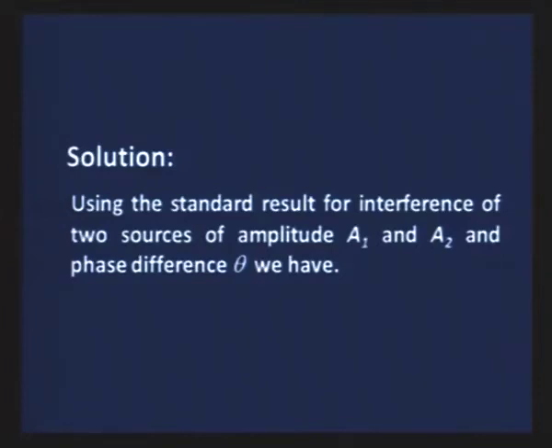Using the standard result of intensity which you have just seen, let us take two sources of amplitude A1 and A2 and phase difference of theta. Then we can write the values of A1 and A2 and calculate that the intensity is given as I upon 9 multiplied by 1 plus 8 cos square of pi x d by lambda D. It is, sir, very simple mathematics which we have explained here.